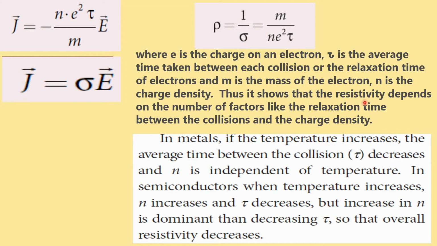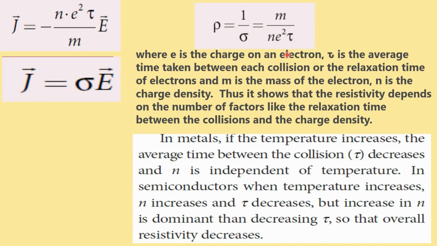Thus, it shows that the resistivity depends on a number of factors like the relaxation time tau between the collisions and charge density n. We should not be confused about this n and tau. Both n and tau are in the denominator, so we cannot simply conclude that if n decreases and tau decreases, rho increases. In metals, if the temperature increases, the average time between collisions tau decreases, and n is independent in that case. For conductors, n is independent, so if tau decreases, the resistivity increases.